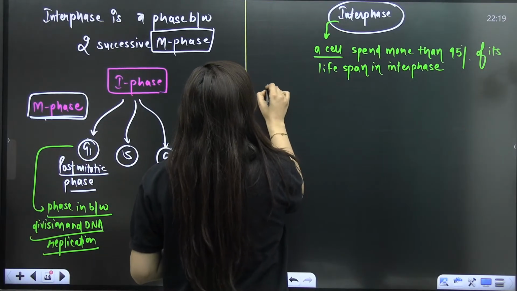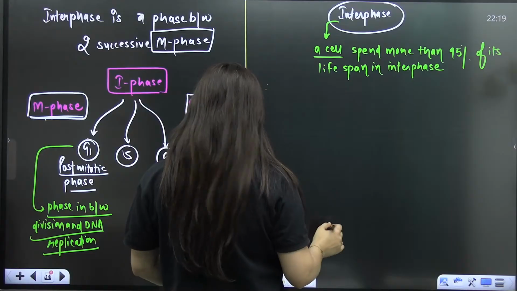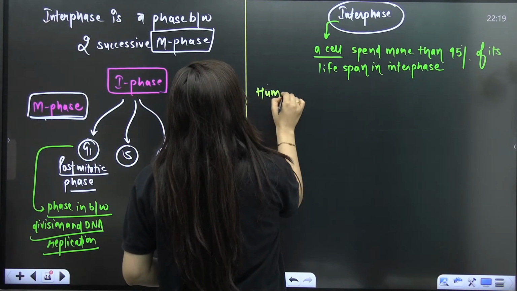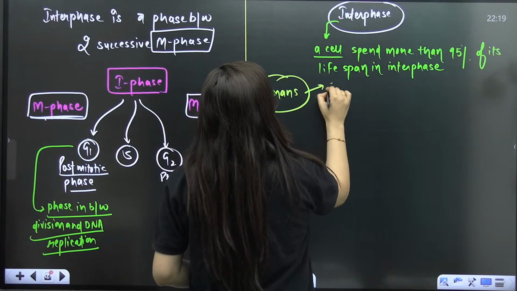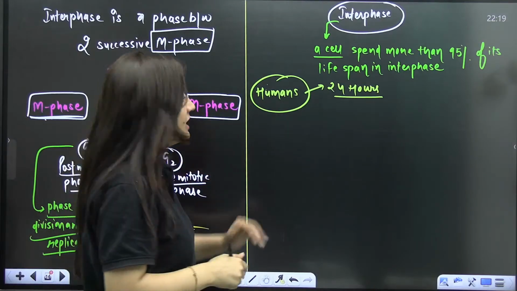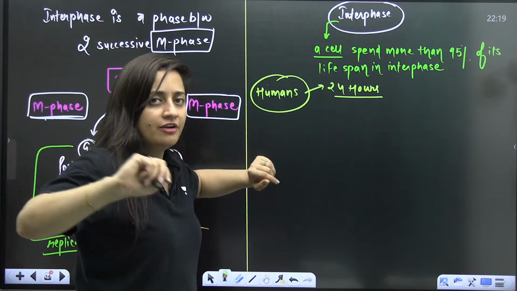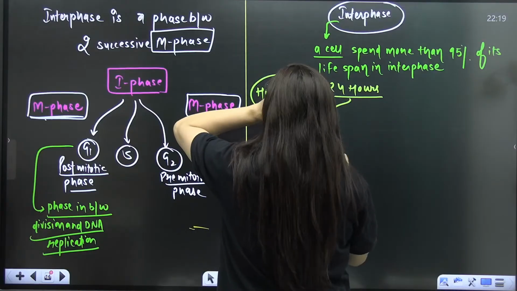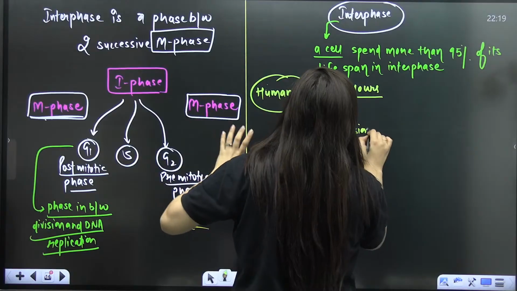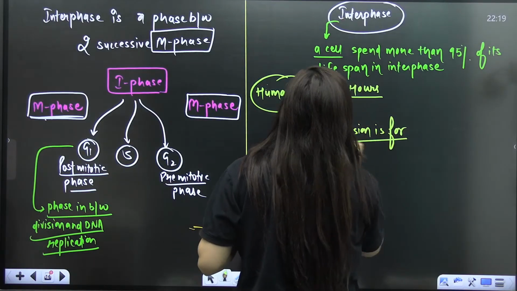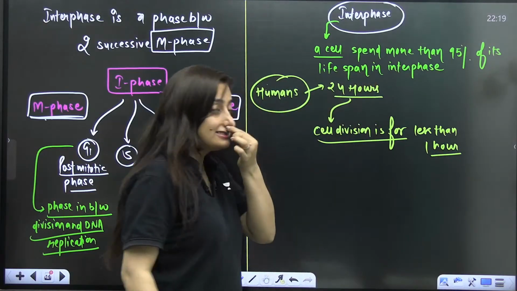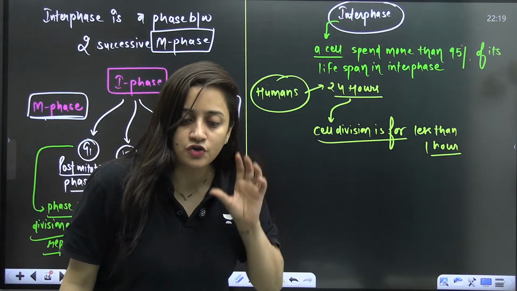For example, I will give you the example of humans. In humans, as I said, the division will be there within 24 hours. A cell will divide, and the total duration is basically 24 hours. In that 24 hours, the M phase cell division is for less than 1 hour. I won't say even more than 1 hour, for less than 1 hour. So imagine, the rest is just the interphase.